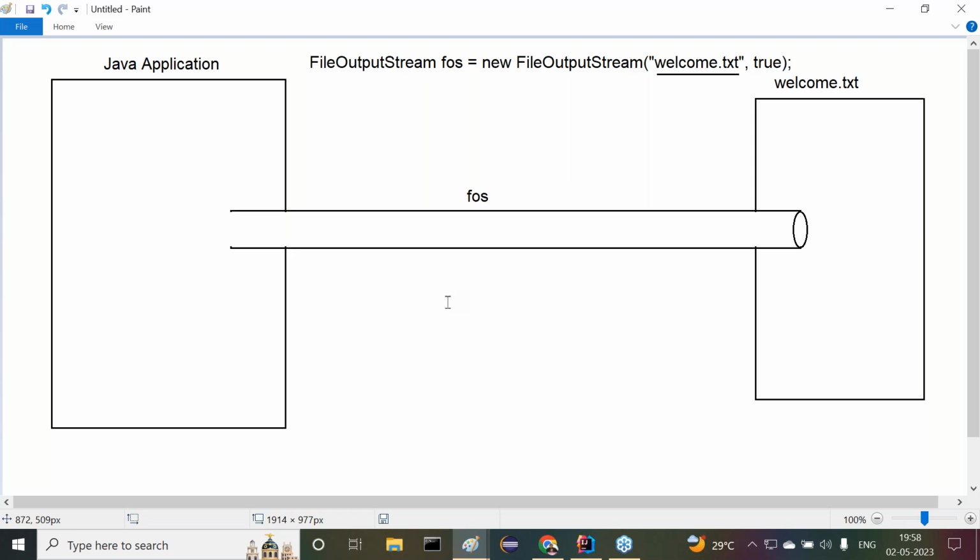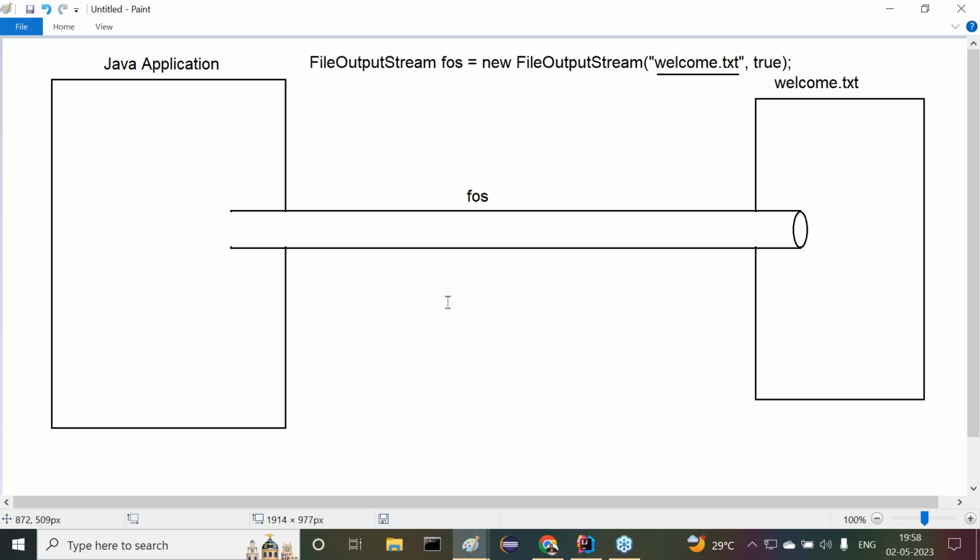Output operation in the sense, is that write operation or read operation? Write operation only. Am I right or not? Okay, write operation only. When we are trying to write data into a particular file, two options are available. What are the two options?